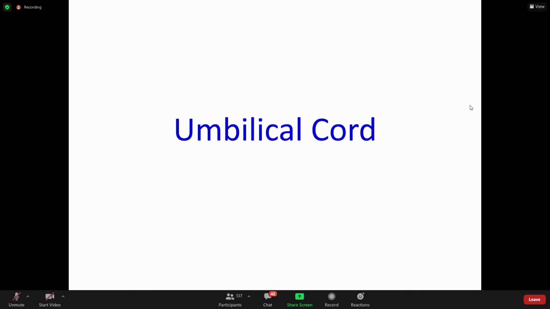Can you tell me what remains after cutting the umbilical cord? If it is cut, it is cut actually. So what remains after cutting the umbilical cord? What happens when we cut the umbilical cord? Okay, let me put it in other words. What is the remnant of umbilical cord?